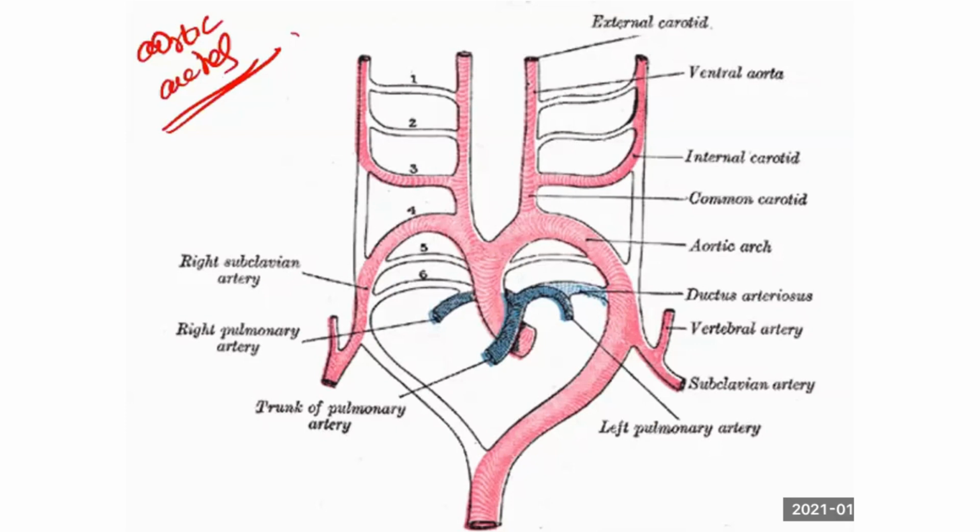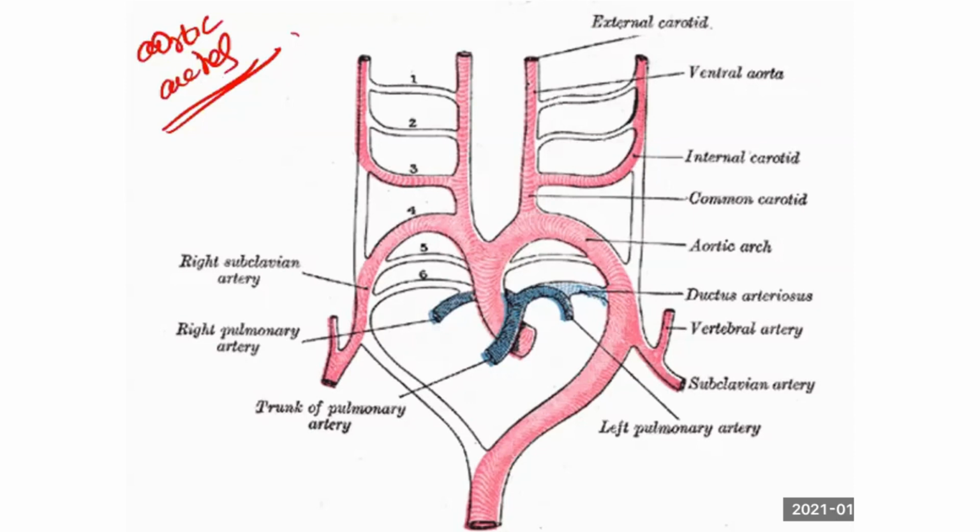At first, all 6 are produced in development of the head and neck. So, how many are produced first? 1 to 6 are first produced. Which are all disappearing? Which numbers are in white color? 1, 2, 5, 6. Is 6 on the right side or left side? Only on the right side it is disappearing. 1 and 2 and 5 totally regress. Am I right? See on the picture, 1, 2, 5 are regressing, 3, 4, 6 are persisting. Am I right? You're clear with this?